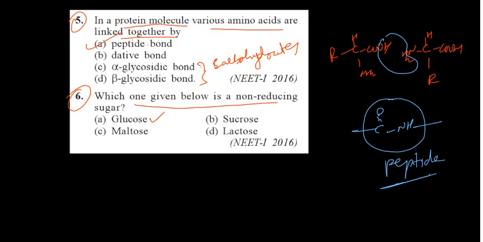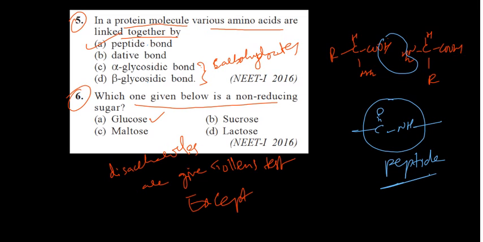All disaccharides are giving the Tollens test except sucrose. This is a direct question. Why is it not giving? These all are giving, it is not giving, so your answer will be B.